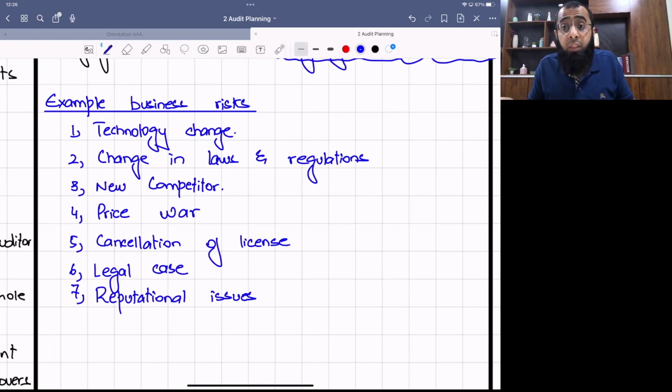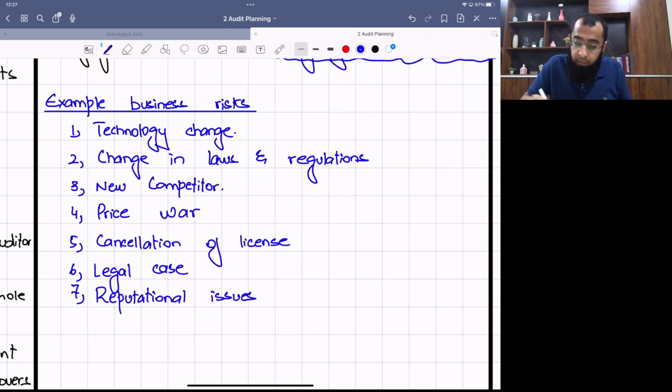All of these businesses face risk. For example, even a company like Samsung once sold some mobile phones which had certain defects and used to explode, many years ago. That was a big reputational issue. People start to lose trust. Or if there is an airline which is having multiple accidents, people will lose trust in it. As a result, it will lose reputation, its sales will decline, and its business will get affected.